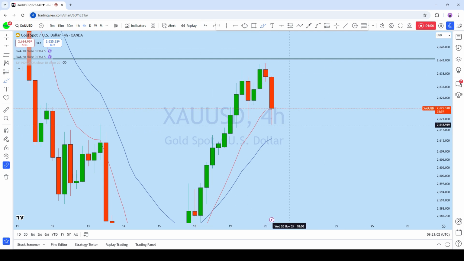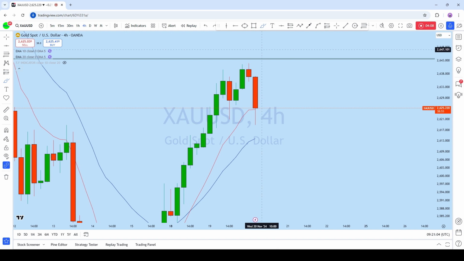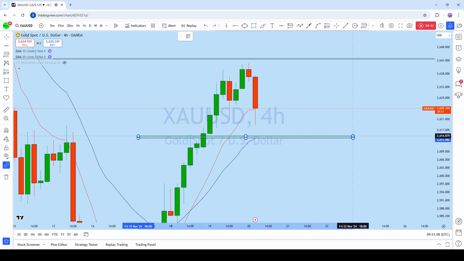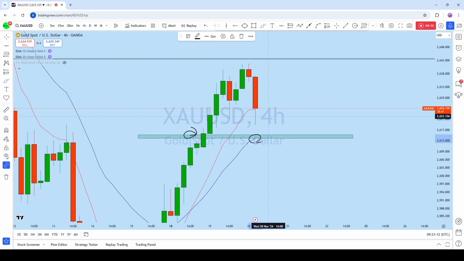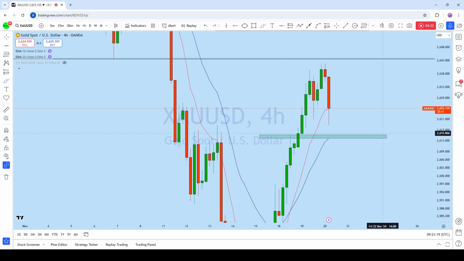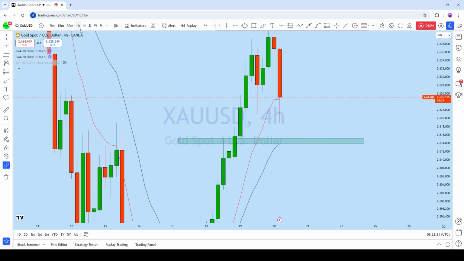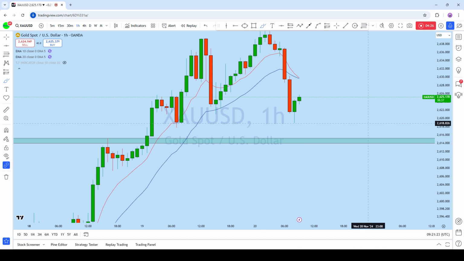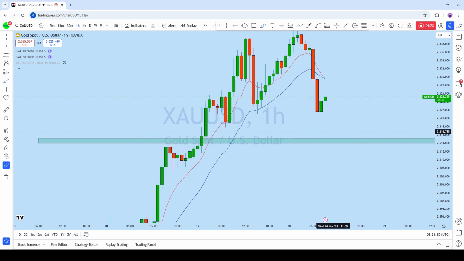There are two probable scenarios in this lower time frame now. One is for the price to retest the 4-hour 20 EMA again, which is also a very important previous resistance turning support here. Another probability is for the market to continue to rise from here to create a new higher high. Now let's see the 1-hour price action to see how the market might be doing.